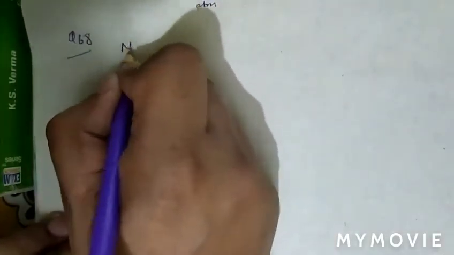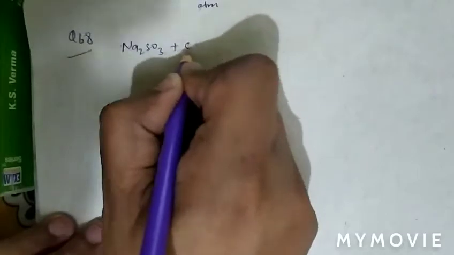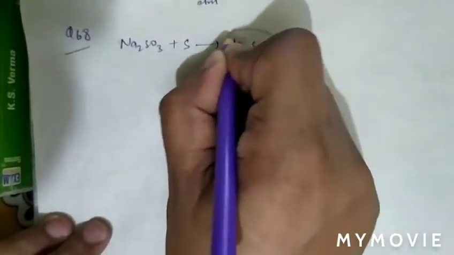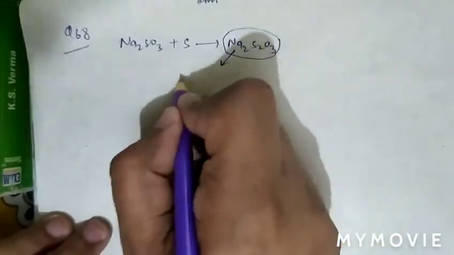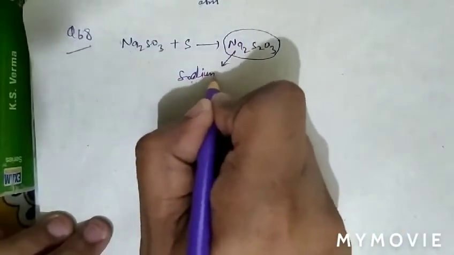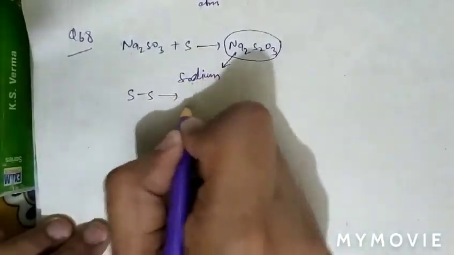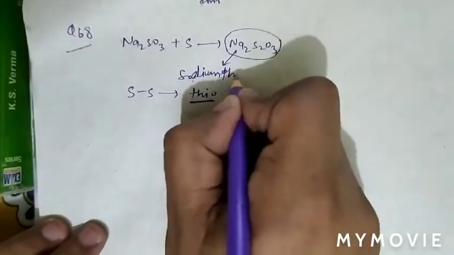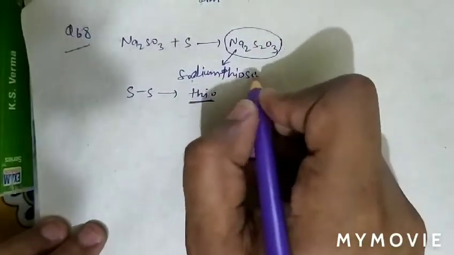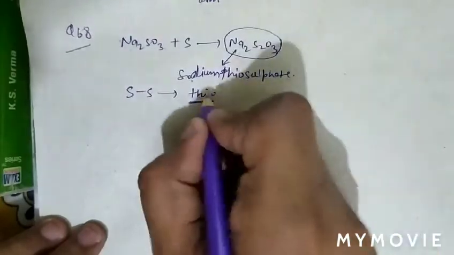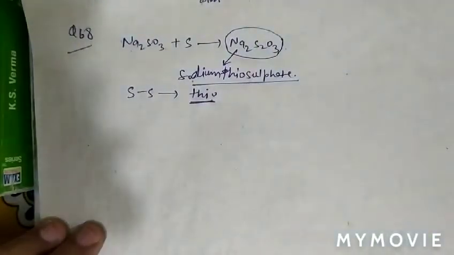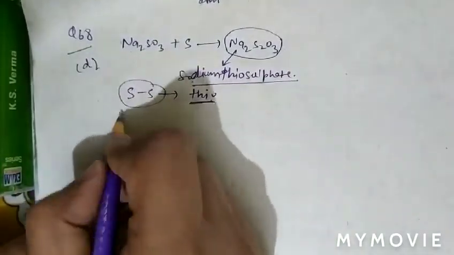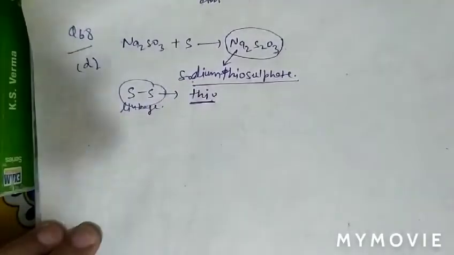As we know that when sodium sulfide boils with sulfur, it forms Na2S2O3, and this compound is known as sodium thiosulfate, as there is sulfur linkage, and sulfur linkage is called thio. So question number 68, option D is correct. Thio is basically due to sulfur linkage in this compound.